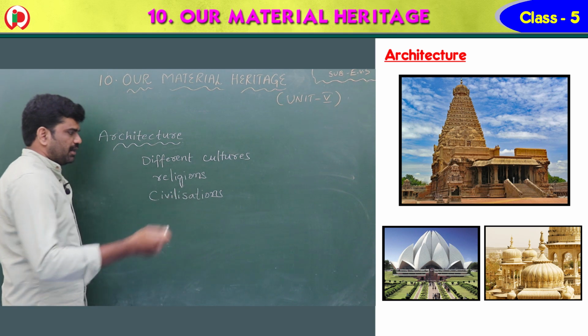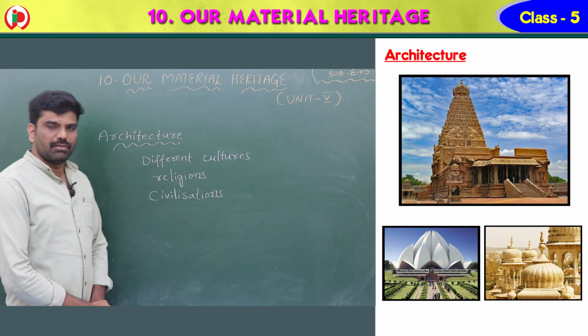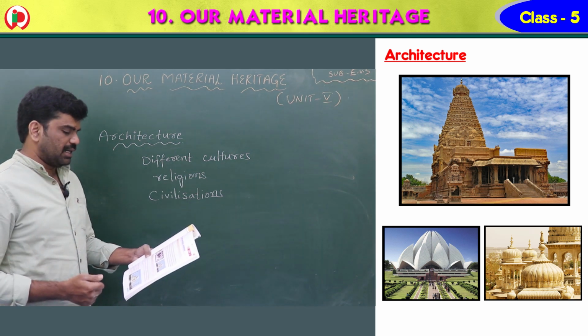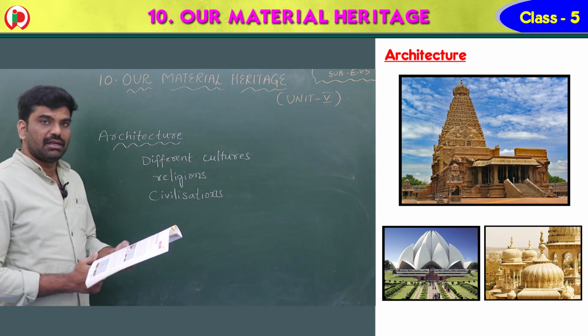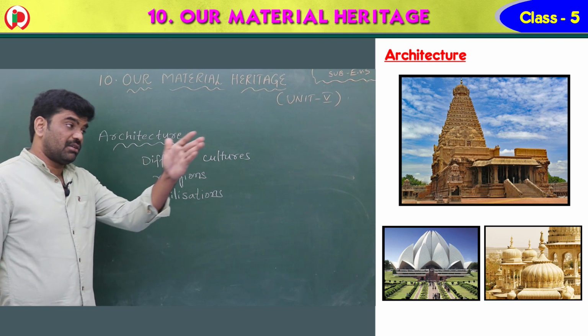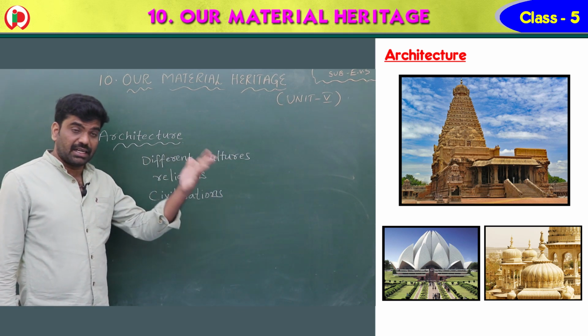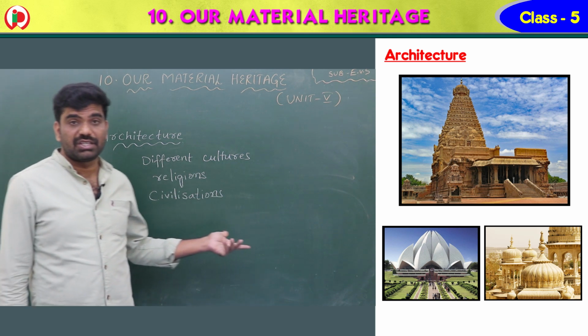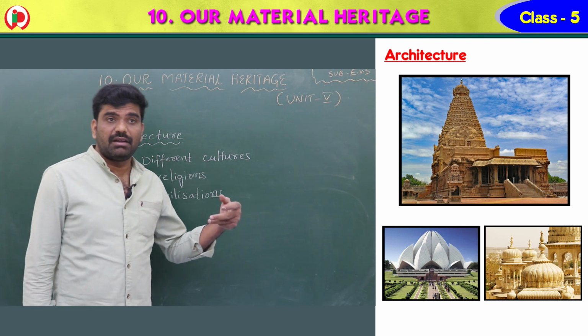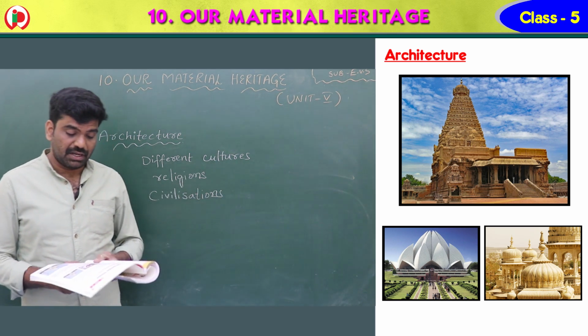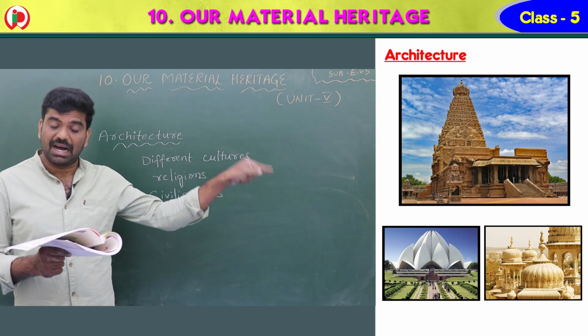So we have different religions like Hindu, Muslim, Buddhist, Christian. Based on the religions, the architecture is there. Based on the cultures, the architecture is there. Based on the civilizations, like Indus Valley civilization, later Vedic civilization, like that. It depends upon the civilizations that flourished here in the past.